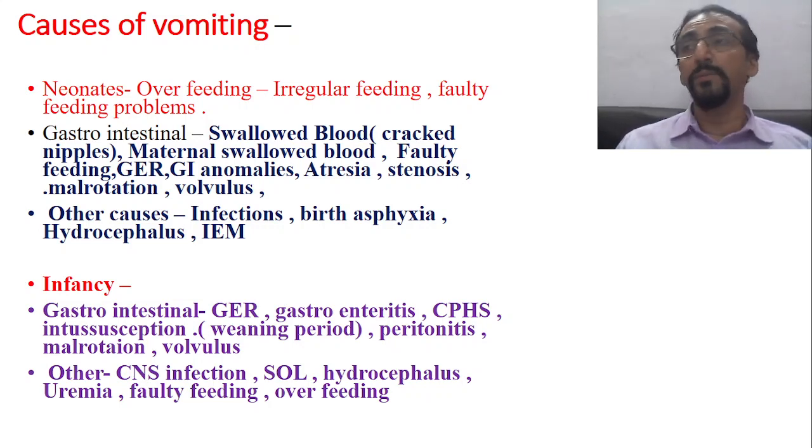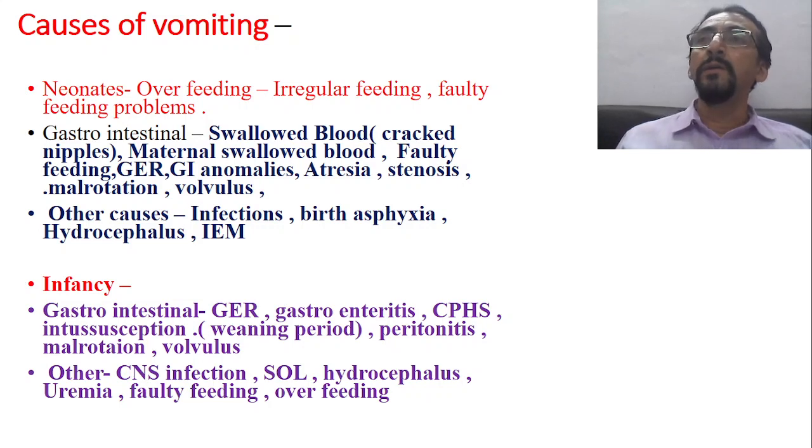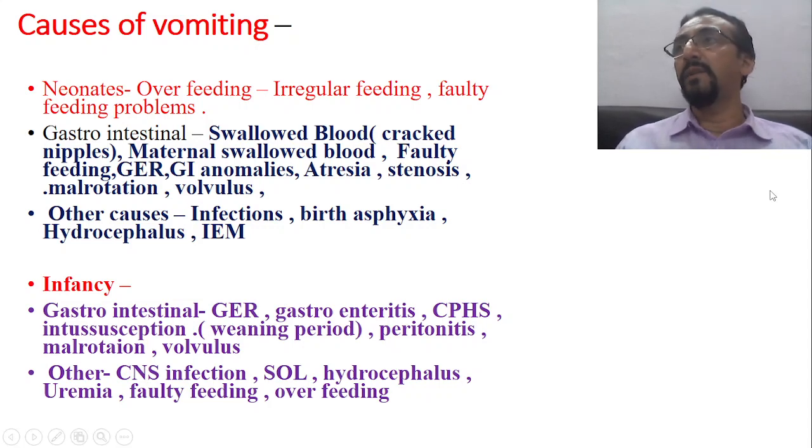Otherwise, only the mother can. Once in a while they come to us, and we may fail to diagnose the increasing head circumference unless we make a habit of measuring and recording head circumference at each visit. So hydrocephalus is one of the most common causes of vomiting because it is nothing but increased intracranial pressure.